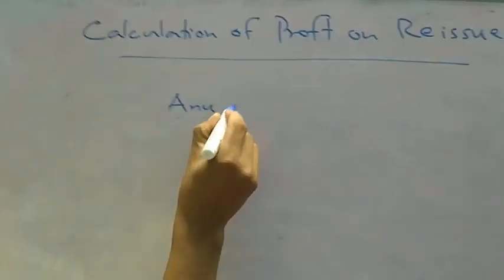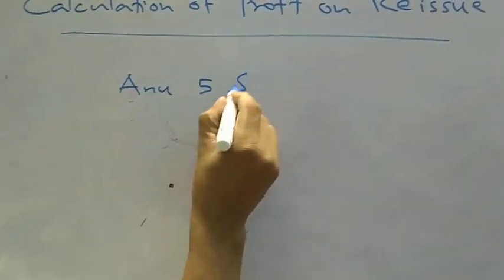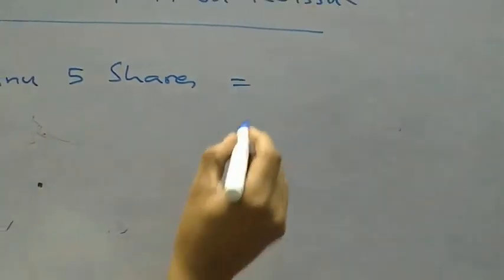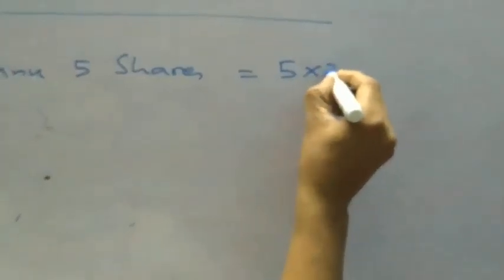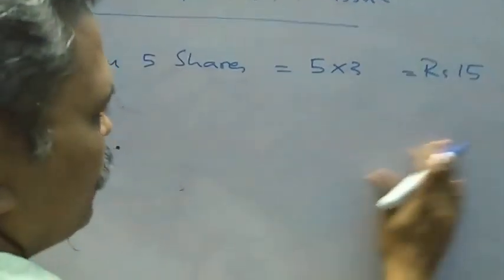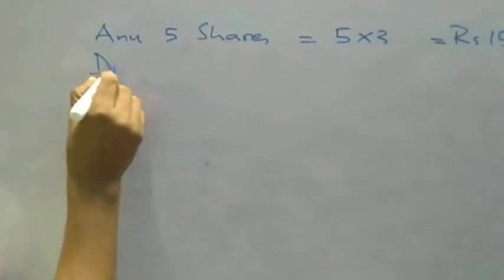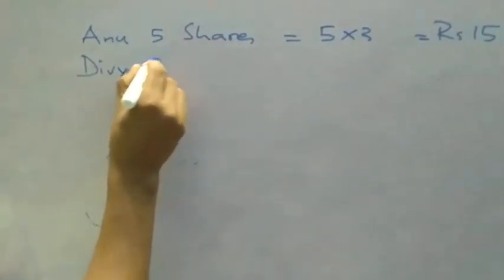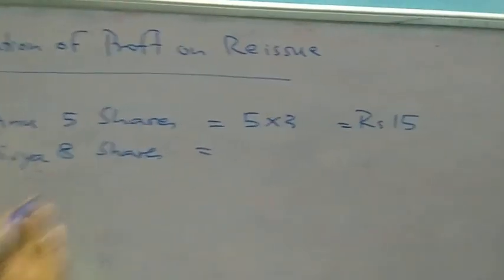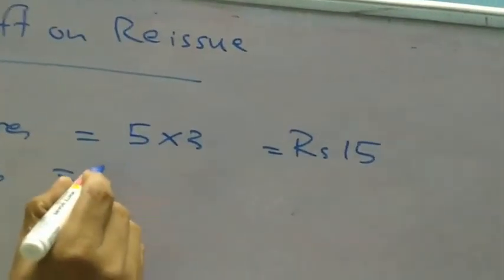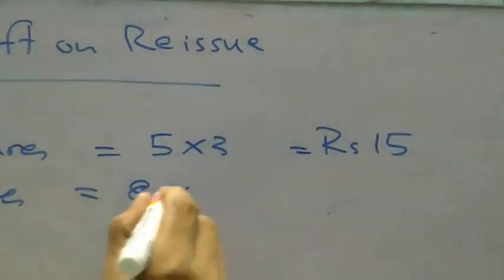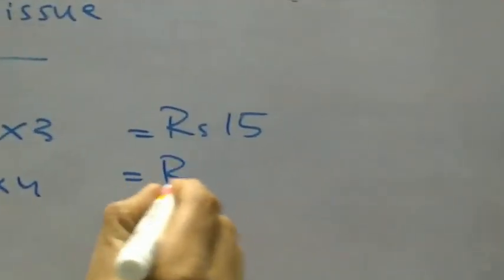Anu got 5 shares and she paid 5 into 3, 15 rupees. Divya got 8 shares and she paid 32 rupees, 8 into 4, 32.